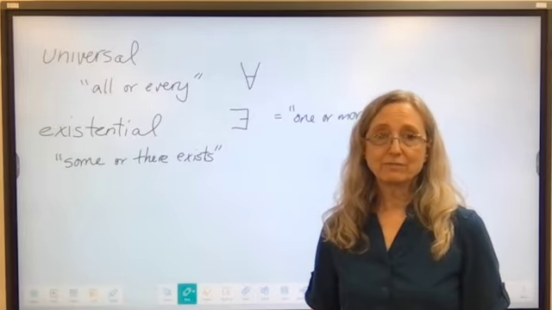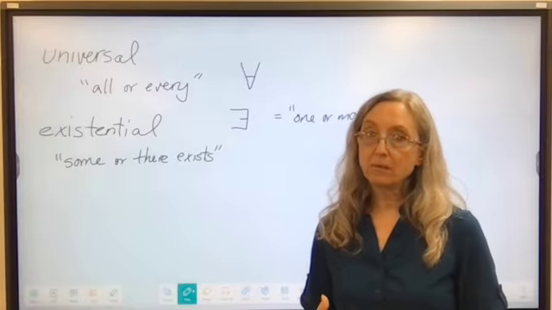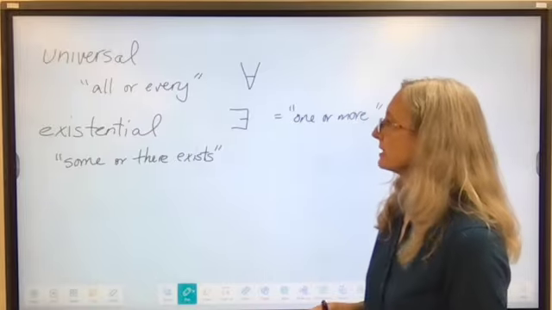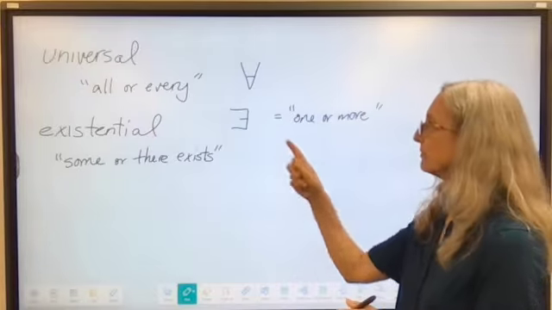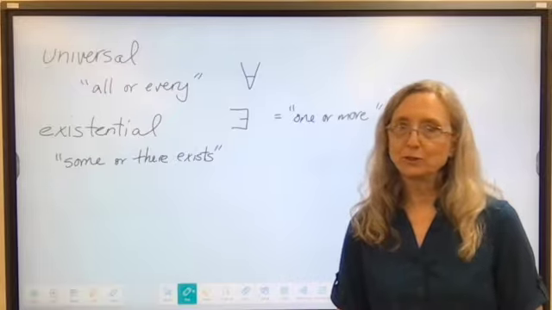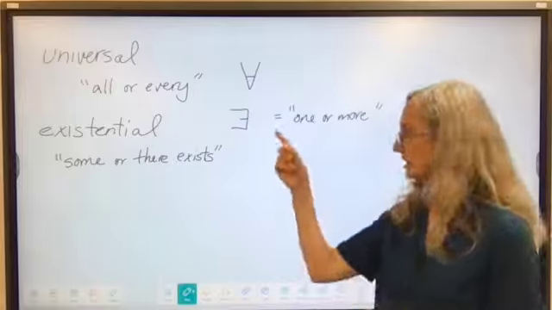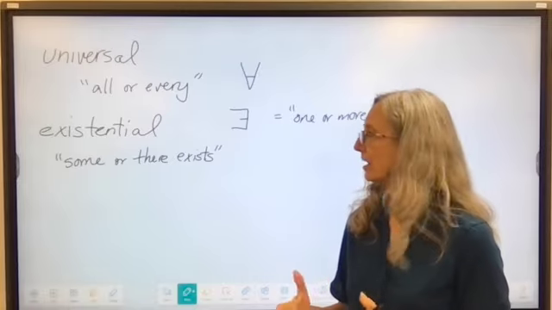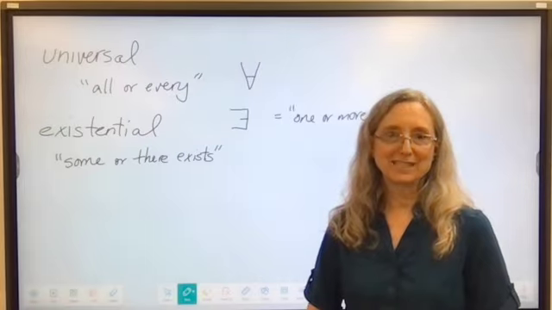Another type of quantifier is an existential quantifier. So this is when we mean some, like some squares or some circles or some people, some or there exists. So that would be some. The symbol for this is a backwards capital E. Boy, I hope you're taking good notes. And that means one or more. So when you see that symbol, it means one or more, and that's a quantifier to mean some or there exists. Let me show you some examples, see if we can make some sense out of all this.